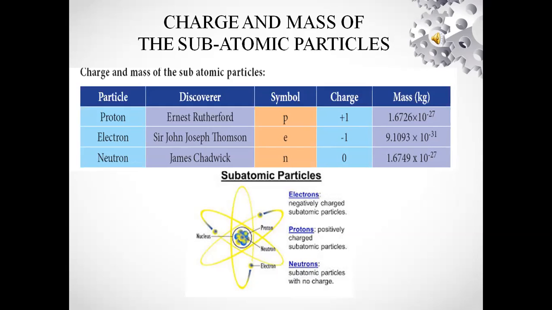So, electron is a negatively charged subatomic particle, proton is a positively charged subatomic particle, and neutron has no charge, that is, neutral. Symbols are P, e, and n respectively. Charges are +1, -1, and 0. So, these are the charge and mass of the subatomic particles.